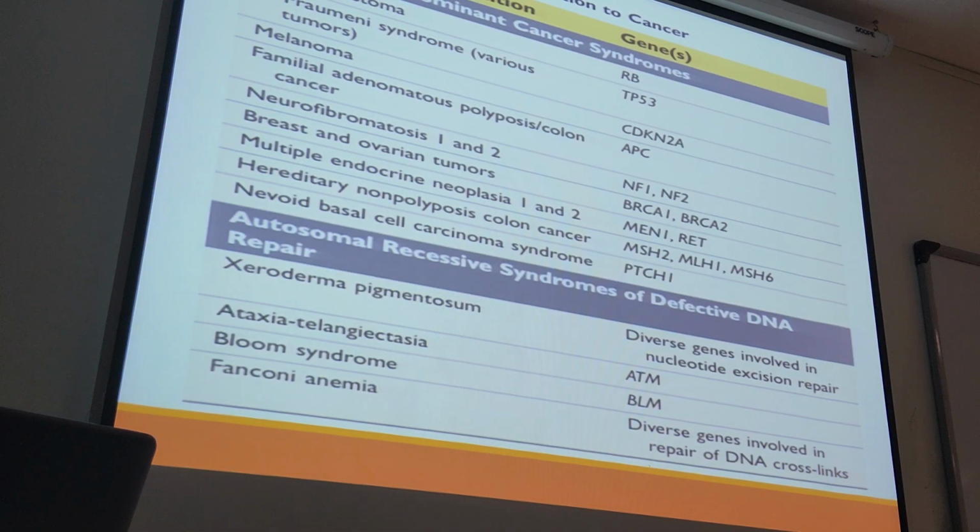So in this table, actually from Robbins, you see that the inherited predisposition could be an autosomal dominant cancer syndrome, or an autosomal recessive cancer syndrome. For autosomal dominant cancer, we have retinoblastoma. The gene responsible for that cancer is the RB gene that we are going to discuss.